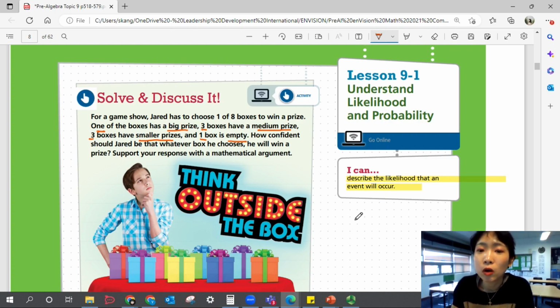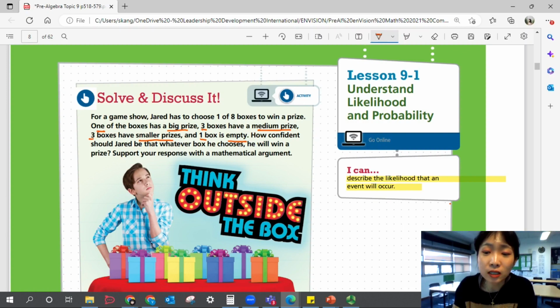Okay. So in a show, you have 8 boxes, and then he's going to choose 1 box. And you already know 1 box has a big prize, 3 boxes have medium prize, 3 boxes have smaller prizes, and then 1 box is empty.